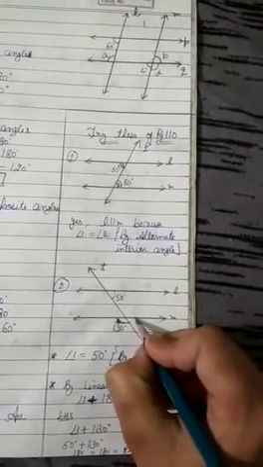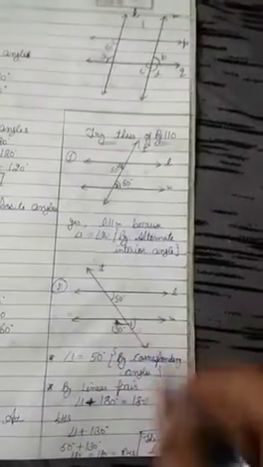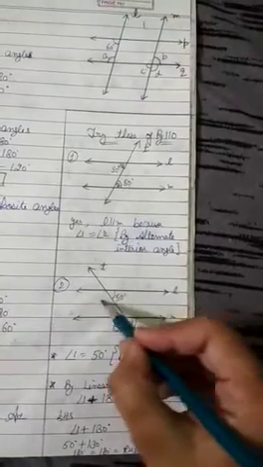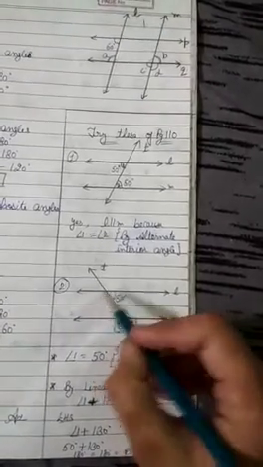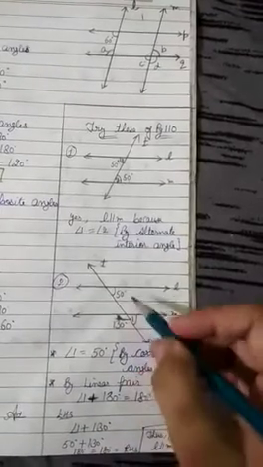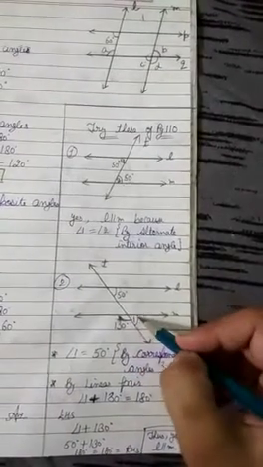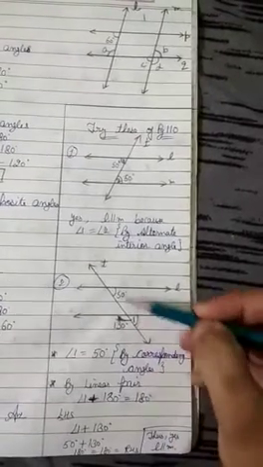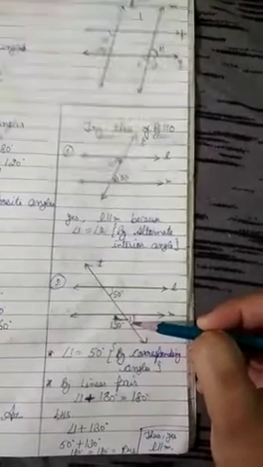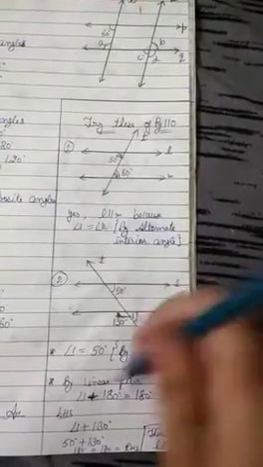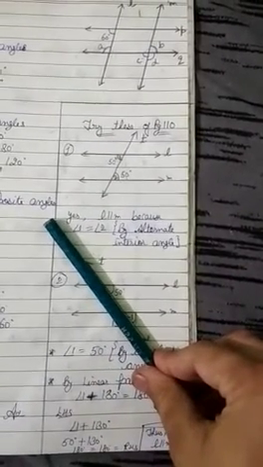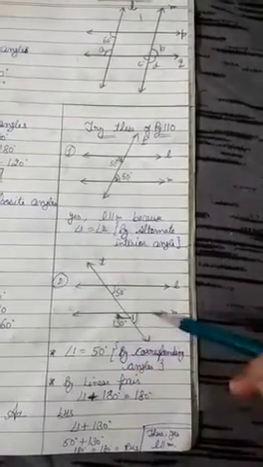Now you can draw angle 1 here. I have drawn it here. You can also draw it here, angle 1. Then you can generate a relation between these two angles. I generate this one angle 1 here. Okay. Now, is there any relation between these two? Yes. They are on the same side of the transversal line and in the same direction. So, they are forming corresponding angles.